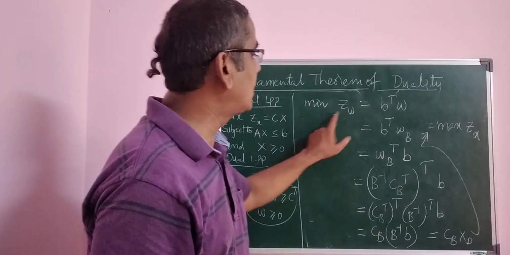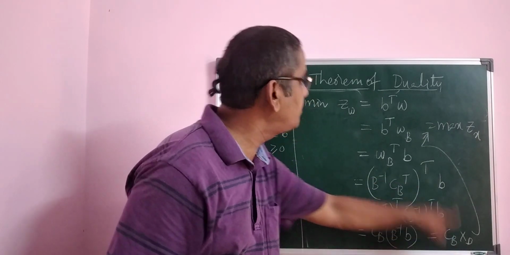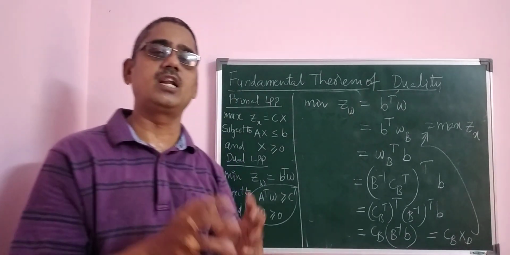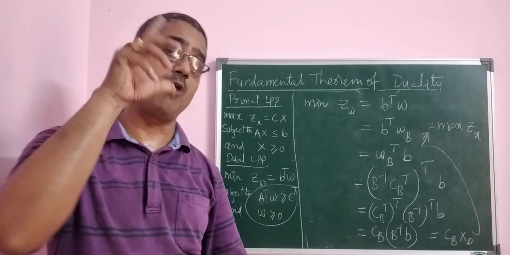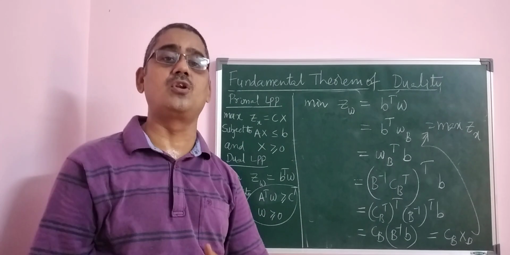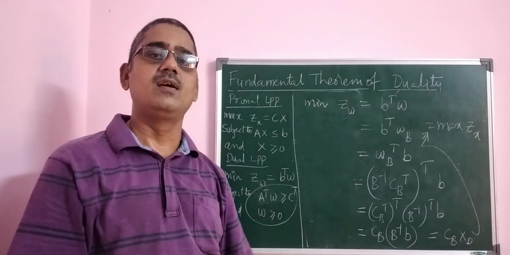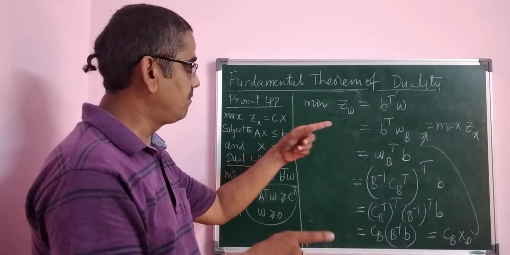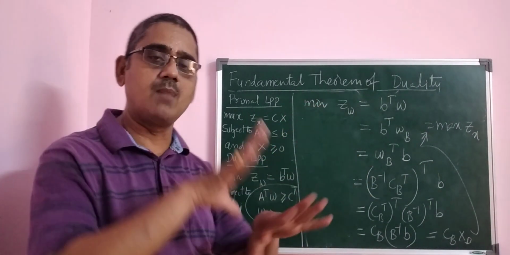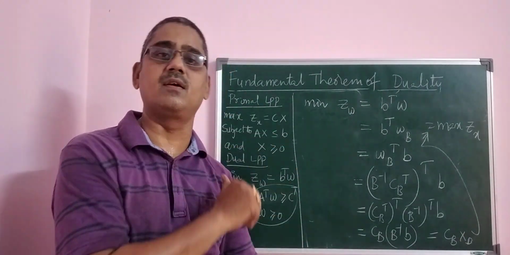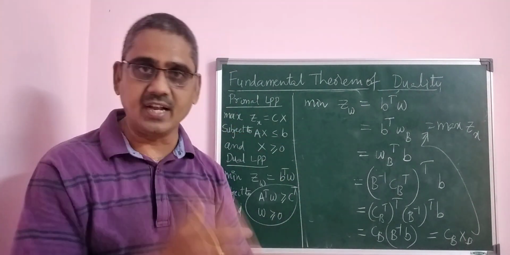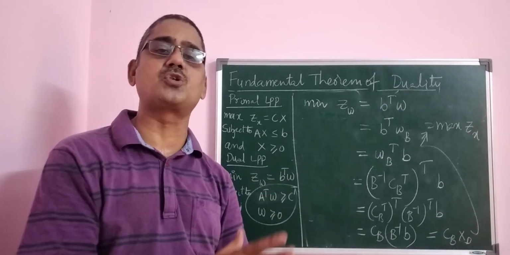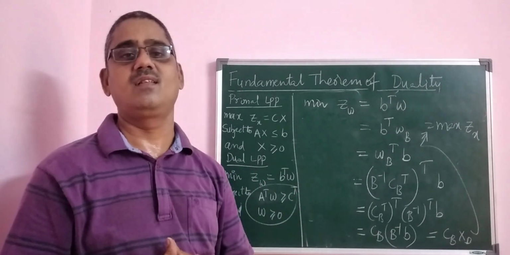Minimize Z omega is equal to maximize Zx. CBXB is equal to b transpose omega. We have proved very clearly. So that is the point you have to catch. We have proved previously that it is a feasible solution. Now we have proved the optimality. Optimal conditions: minimize Zx, maximize Z omega; maximize Zx, minimize Z omega, both are equal. We have proved everything, both optimality and optimal conditions, and the values of the objective function are also equal. We have proved both. Hope you understand.